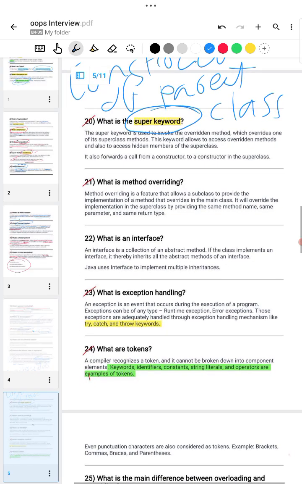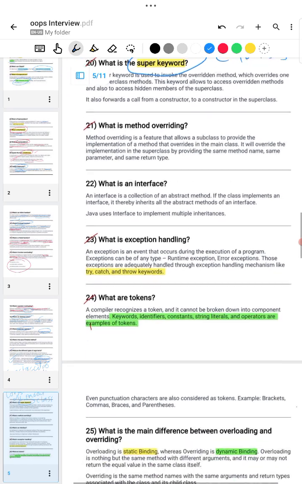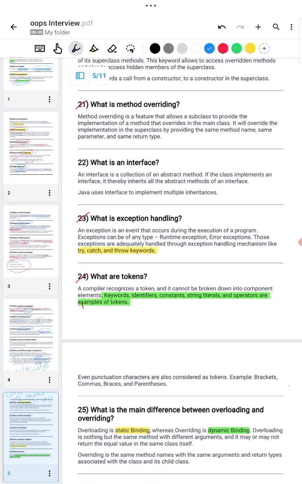Super keyword is used to access the constructor of the parent class. What is method overloading? Method overloading is a feature that allows subclasses to provide multiple implementations of methods.